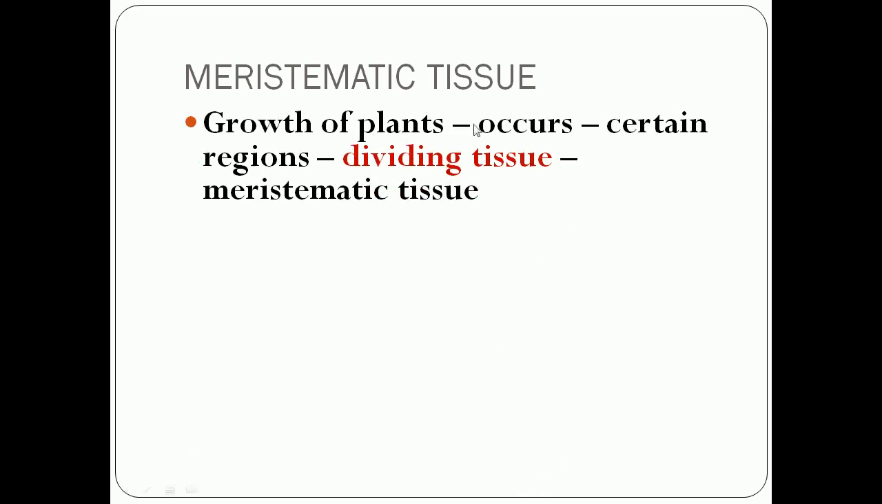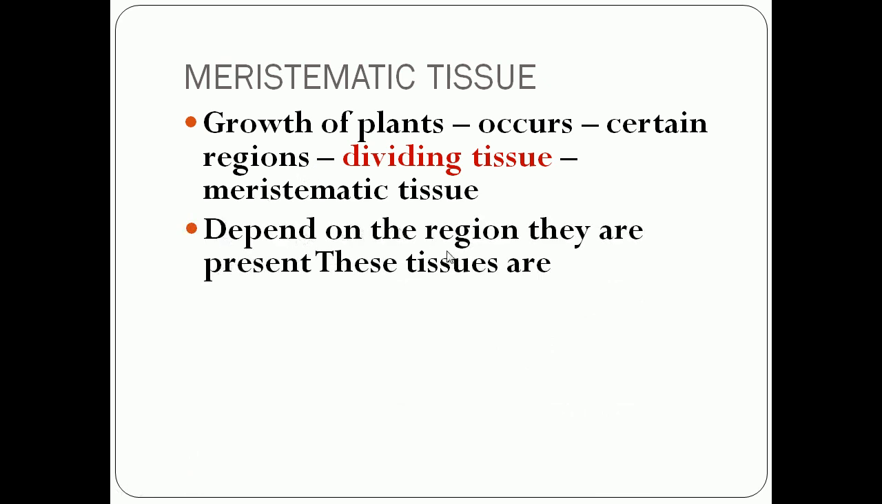What is meant by meristematic tissue? We know that growth of plants occurs in certain regions. Why growth of plants occurs in certain regions is because of this meristematic tissue only. It is a dividing tissue which will allow the growth of plants in only certain regions of the plants.